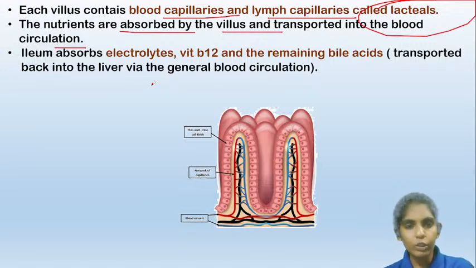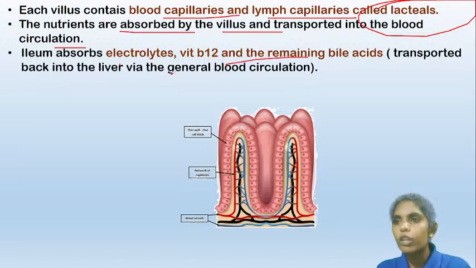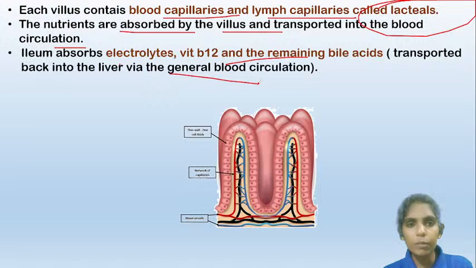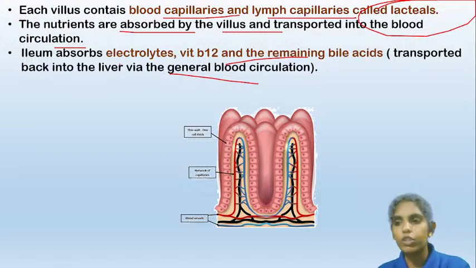So, the nutrients present in the lumen will enter the enterocytes of the villus, and from the enterocytes, they will enter the blood circulation. The ileum absorbs the electrolytes, vitamin B12, and the remaining bile acids. As the ileum is the last part of the small intestine, whatever nutrients, electrolytes, and vitamin B12 remain will be absorbed in the ileum region.